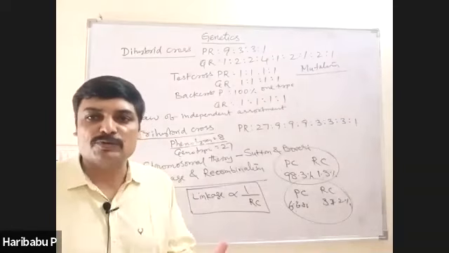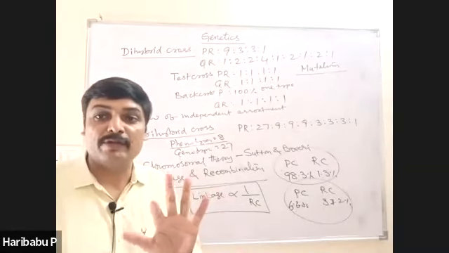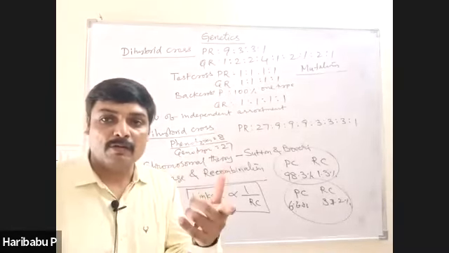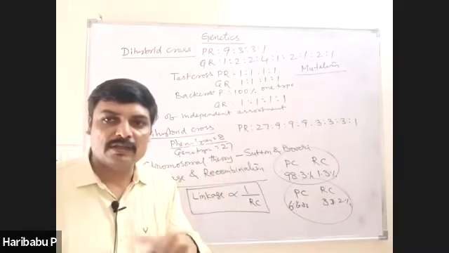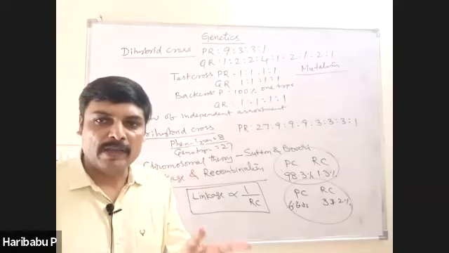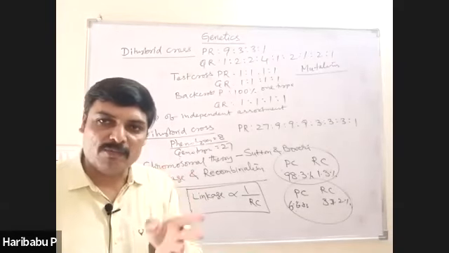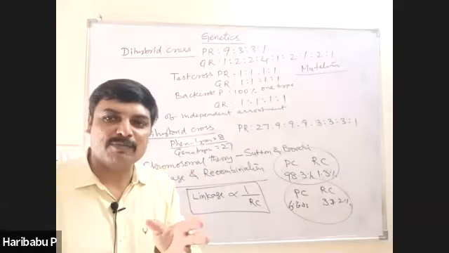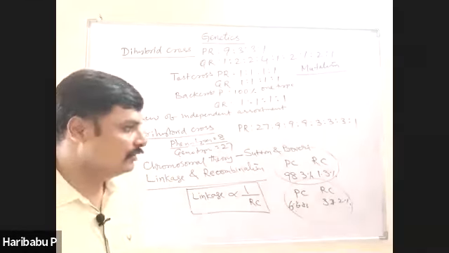How many linkage groups are present in male Drosophila? 5. Because the male has an extra Y chromosome, the genes are different, and that is why it is taken as 5. In female Drosophila 4, male Drosophila 5. In the case of plants, it is equal to the haploid number.